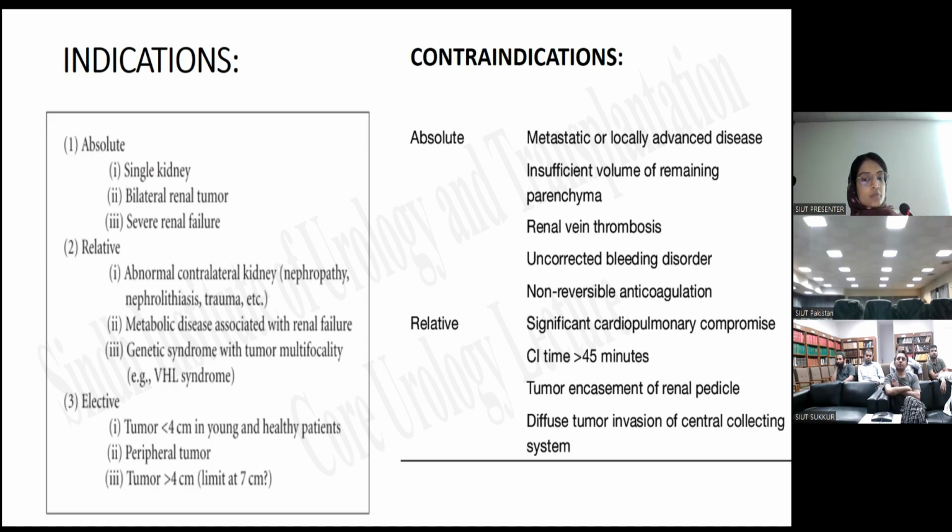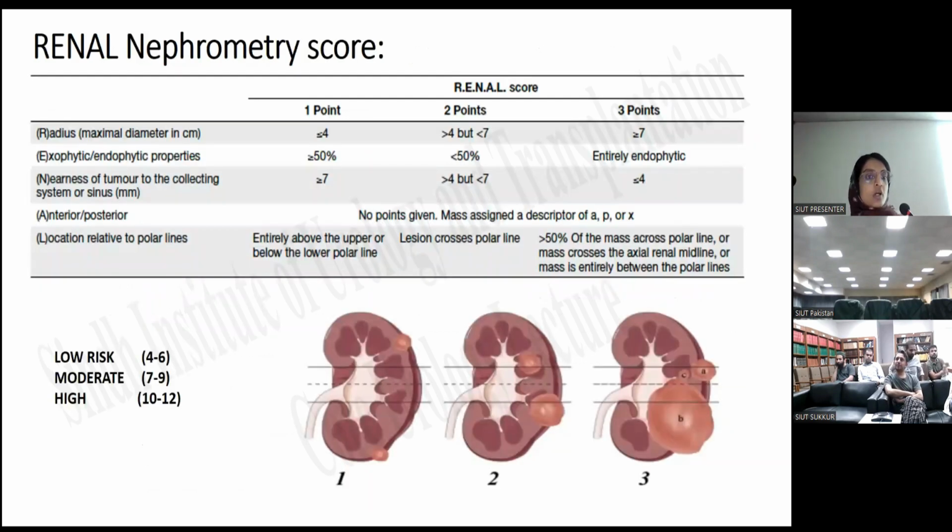Relative are the significant cardiopulmonary compromise, tumor encasement of the renal pedicle, and diffuse tumor invasion of the central collecting system. So this is the renal nephrometry score, which is a very important component before going for the partial nephrectomy, and it is the score which we all are familiar with. By definition, it is an objective method that can help in making the decision regarding the surgical resection of the organ confined localized RCC. This score not only provides a risk assessment to us, but also predicts the possible surgical difficulties or complications that one can have while doing the partial nephrectomy.